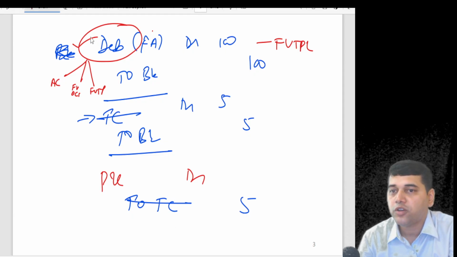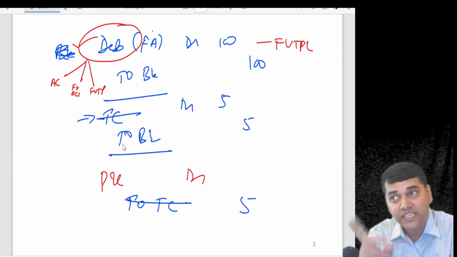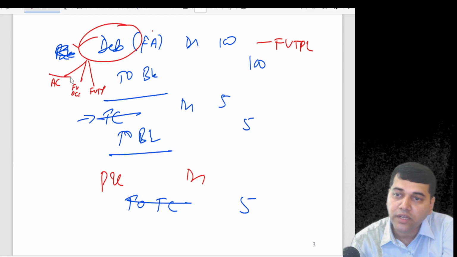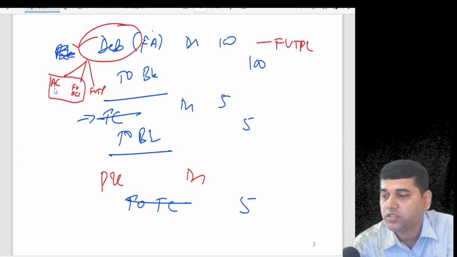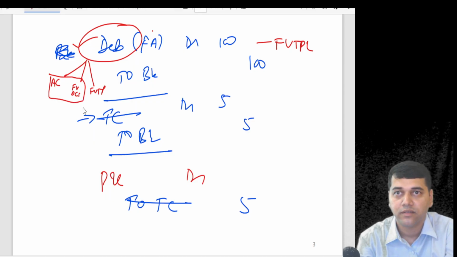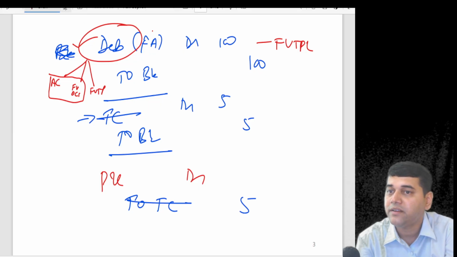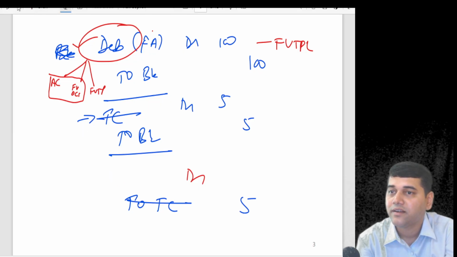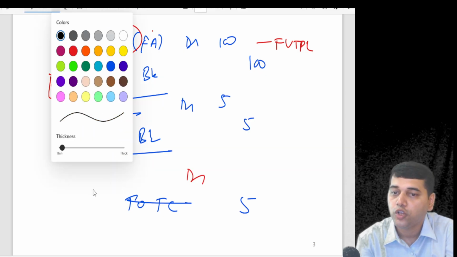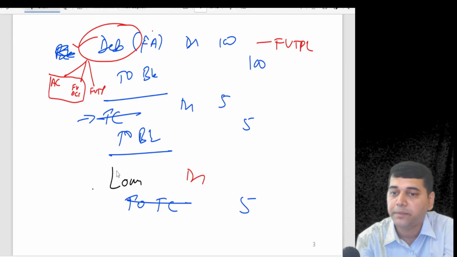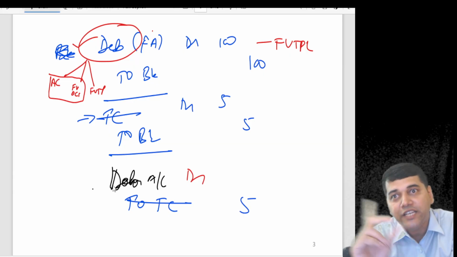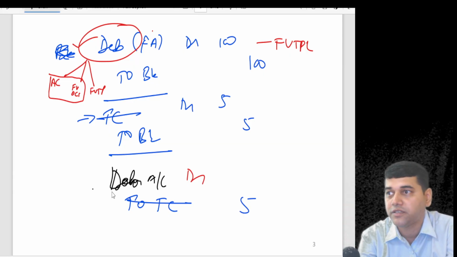That means your opening entry has got no hit with the transaction cost. But if your accounting is going to happen at amortized cost or FVOCI, then what should you debit? You should debit the loan or debenture account. So, did you add it to the debenture or deduct it from the debenture?